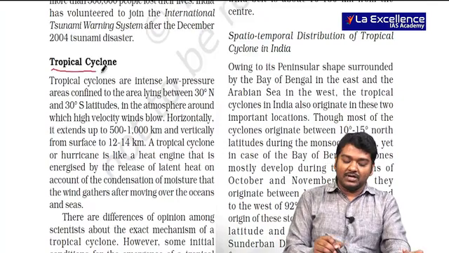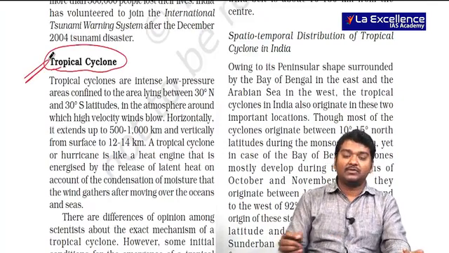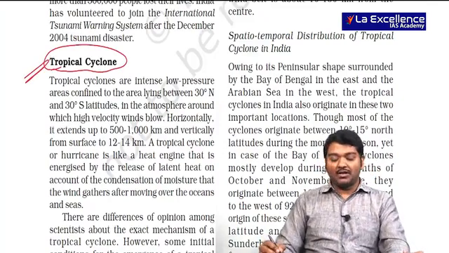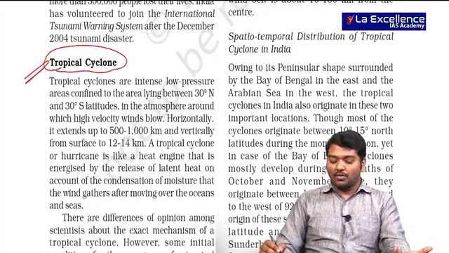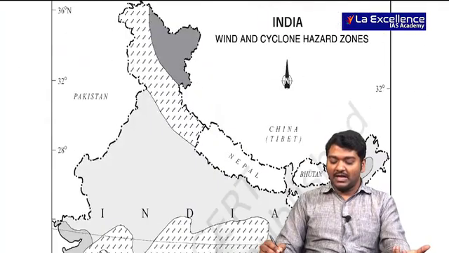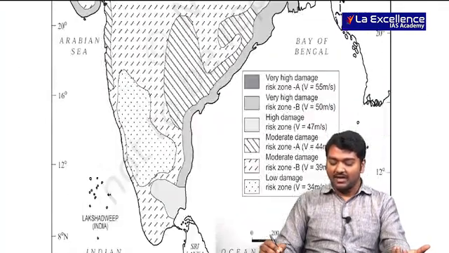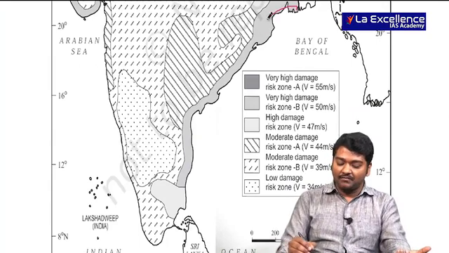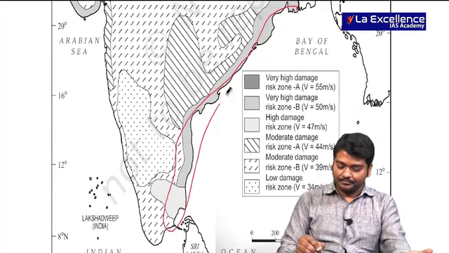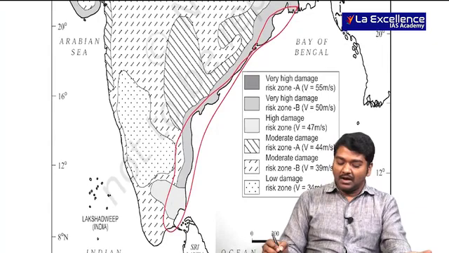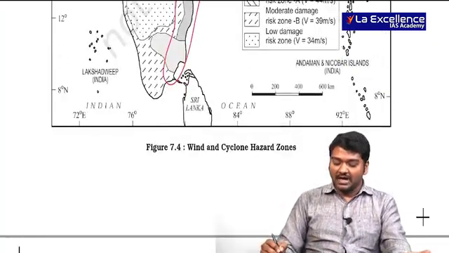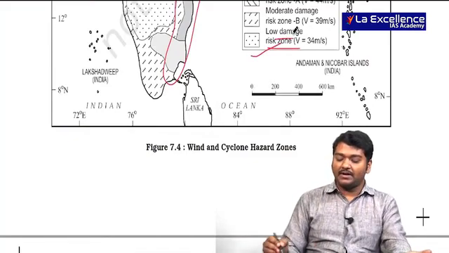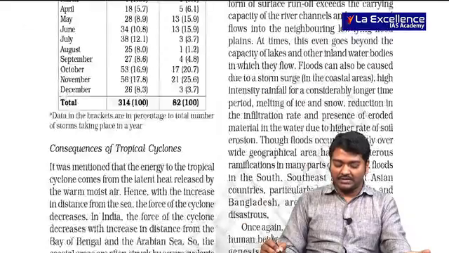Along with that, we also need to talk about the cyclones. We have read about cyclones already. No need to think much about cyclones as well, right? So I don't want to talk much about it. I just want to tell you the areas which are actually affected by the cyclones. Can you see, the very high risk zone is the east coast and some parts of Gujarat, and not other areas, right? So this is very, very important for me. Low damage is the internal part, which will not be affected because of the cyclone.